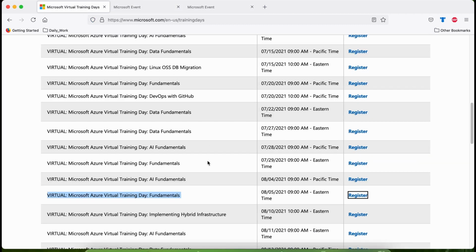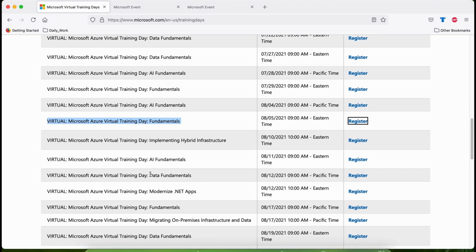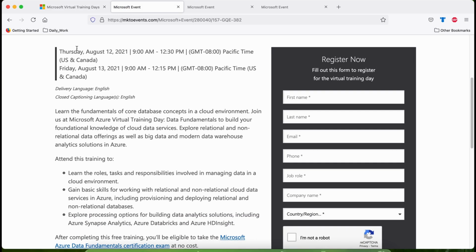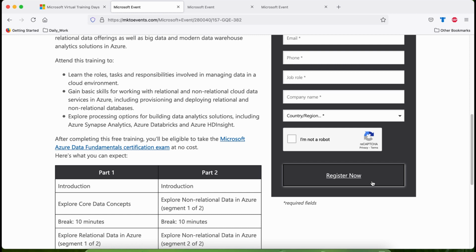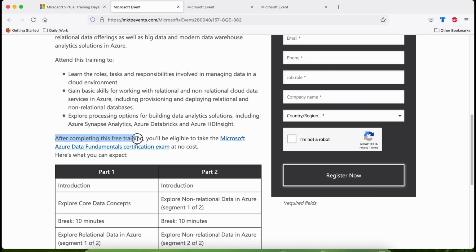So we saw the process for AI 900, we saw the process for AZ 900. Now let's see the other two. Next option is Data Fundamental. For my example, I am selecting August 12, 9 am PST or Pacific time. If I click on the register hyperlink, you can see I'll be prompted with a form to register. Again, please fill the form with your details and click on register now. After completing this free training, you will be eligible to take the Microsoft Azure Data Fundamental Certification at no cost.